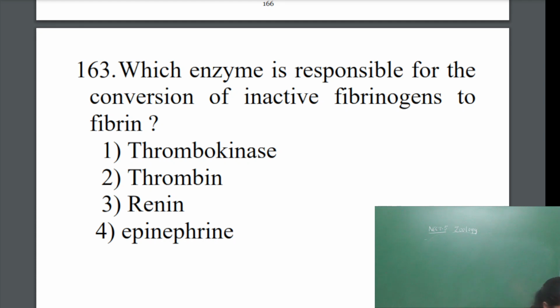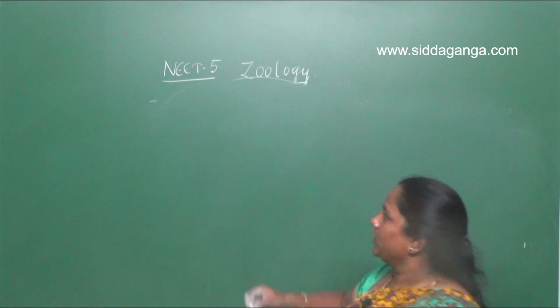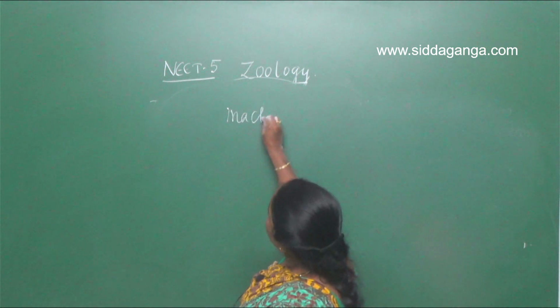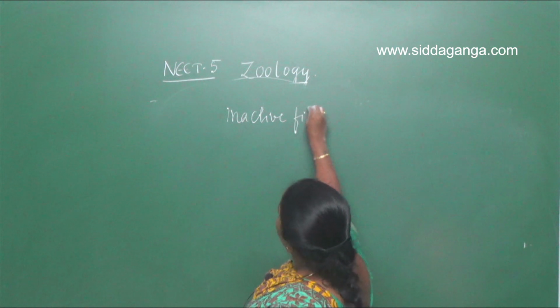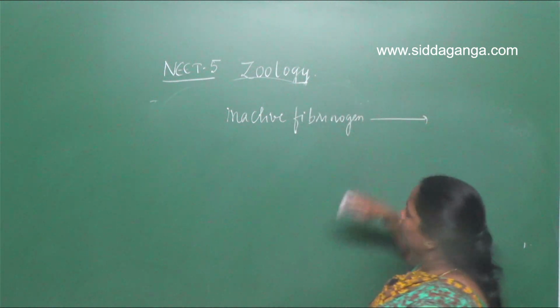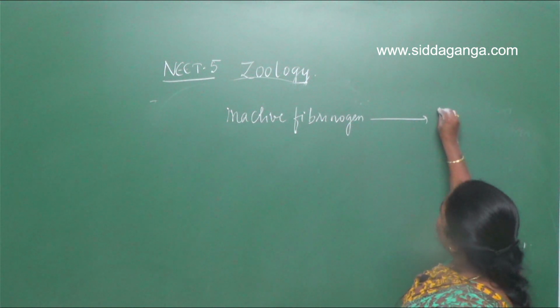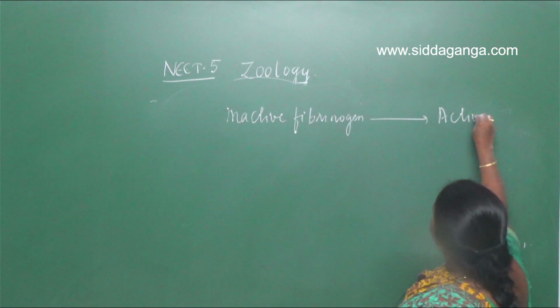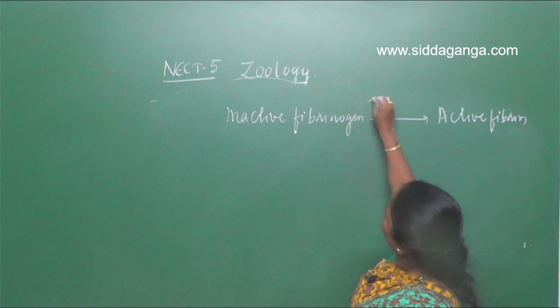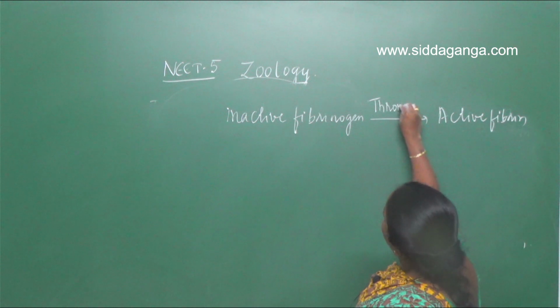During blood coagulation, inactive fibrinogen will convert into active fibrin with the help of the enzyme protein called thrombin.